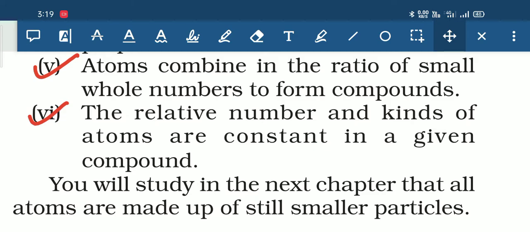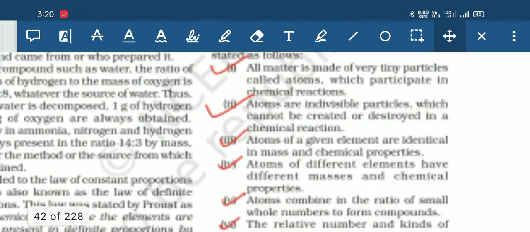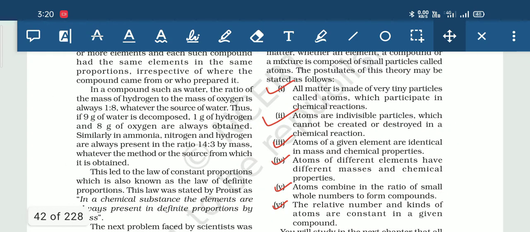Moreover, this particular postulate, that is the sixth postulate, is based on the result of the law of constant proportions, which states that elements combine in a fixed ratio of their masses to form compounds. So, according to that law, Dalton put forward a postulate that the relative number and kinds of atoms are constant in a given compound. So these are the six postulates of Dalton's atomic theory.